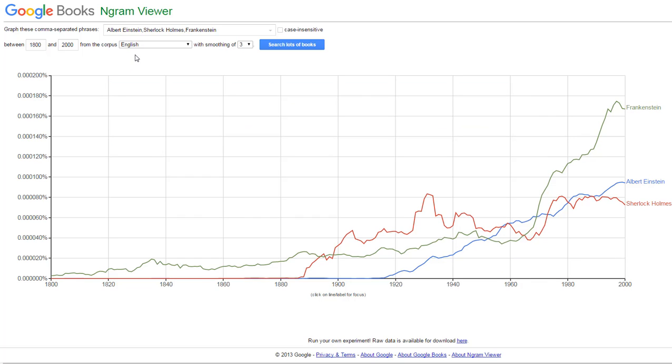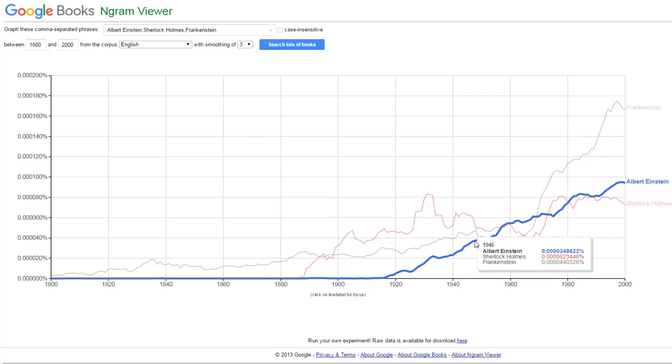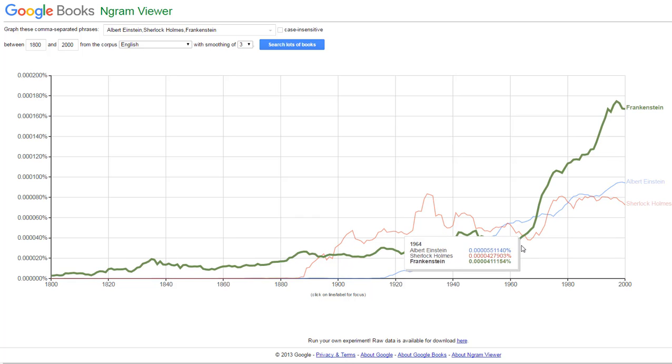And automatically, when you come to this page, it has Albert Einstein, Sherlock Holmes, and Frankenstein in here so that you can see the comparison of how many times these words were used in books at different years.